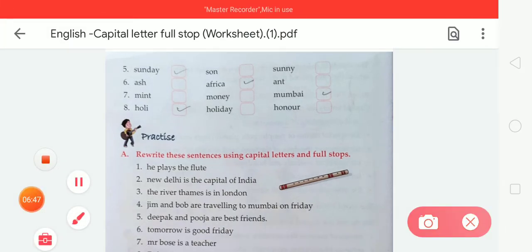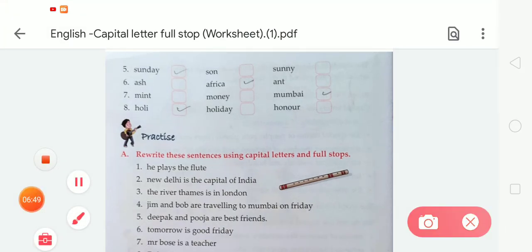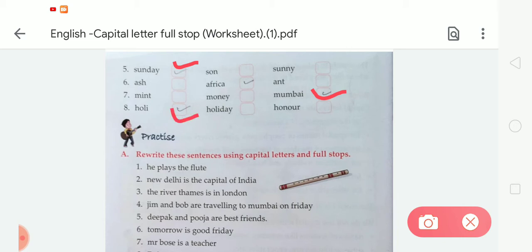Next is number 5. In number 5, Sunday, sun, sunny. So we have to take Sunday because it is a day of the week. And after that, Ash, Africa, and. So we have to take Africa. Okay. Now number 7, mint, money, Mumbai. So we have to take the word Mumbai. Holy, holiday, honor. So we have to take holy.